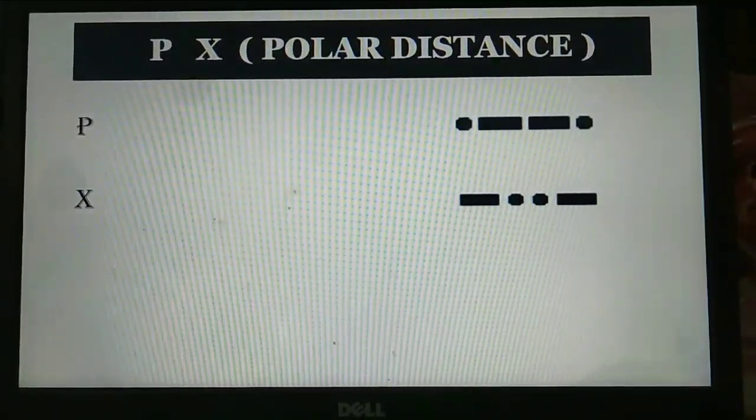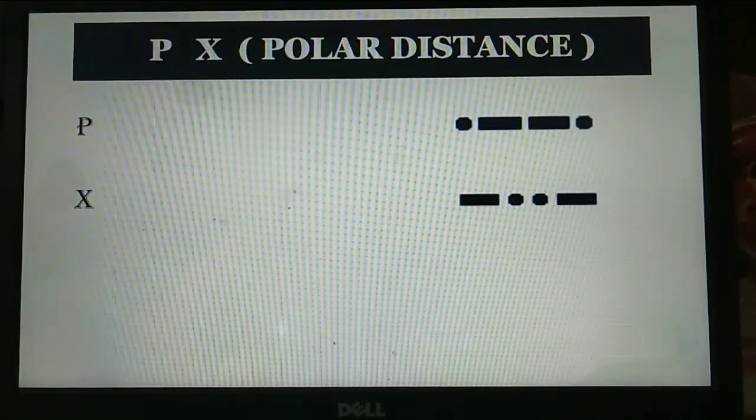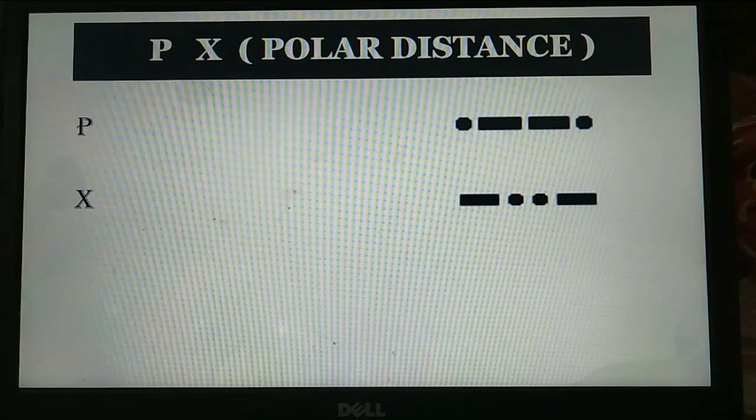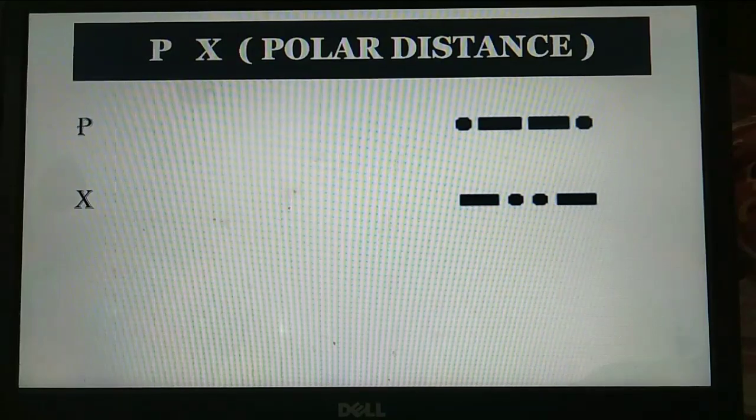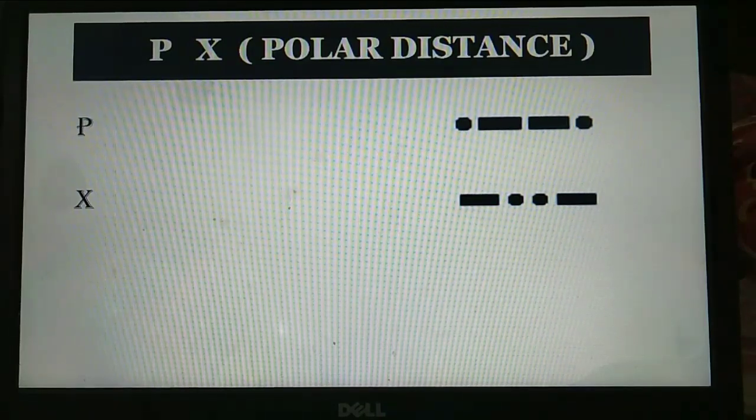So my next grouping is PX. As you can see in celestial navigation, PX is termed as polar distance. So there is no rhythm for PX. I make it as polar distance as I take it from celestial navigation. You are all aware of this term PX, that is polar distance. P is Papa and X is X-ray. The Morse code of Papa is dit dah dah dit, and X-ray is dah dit dit dah.